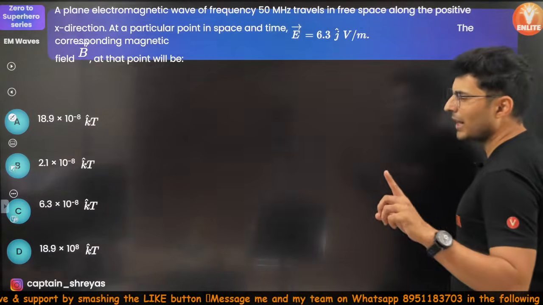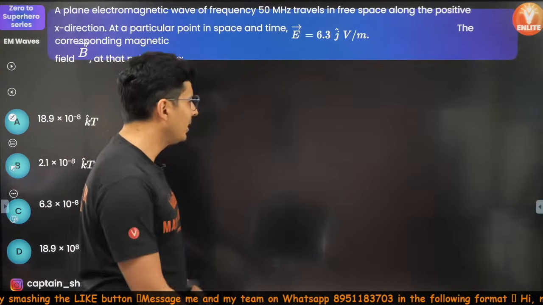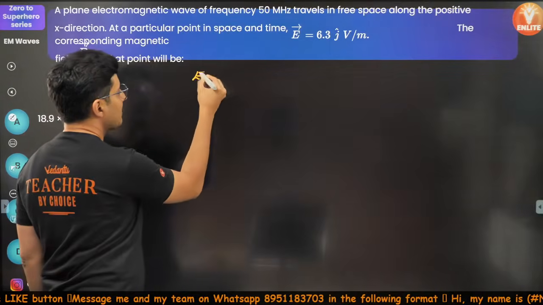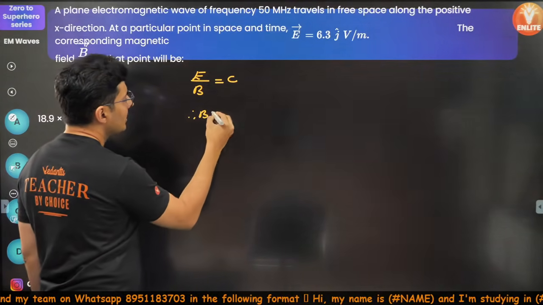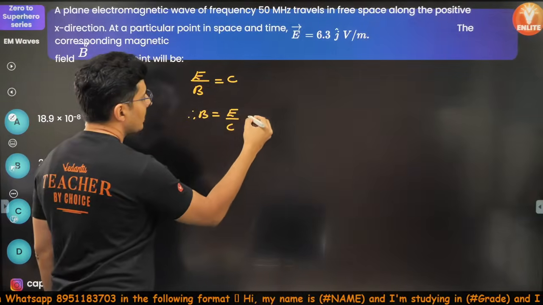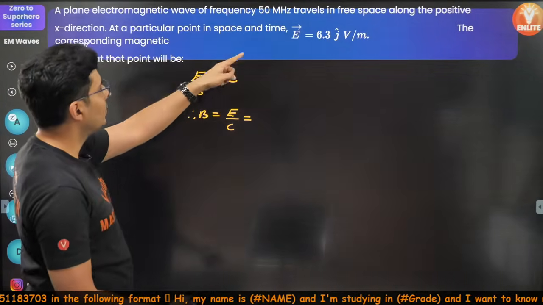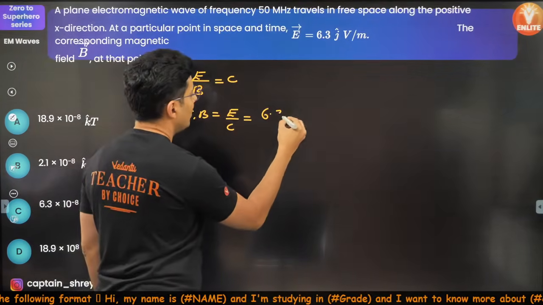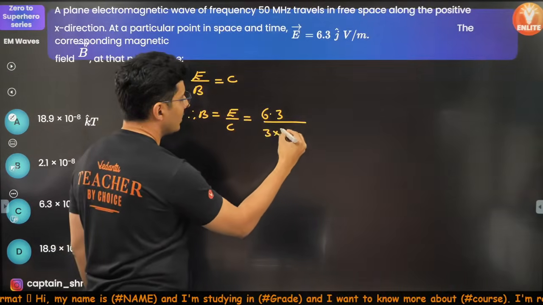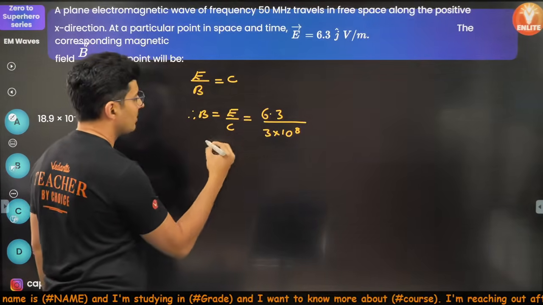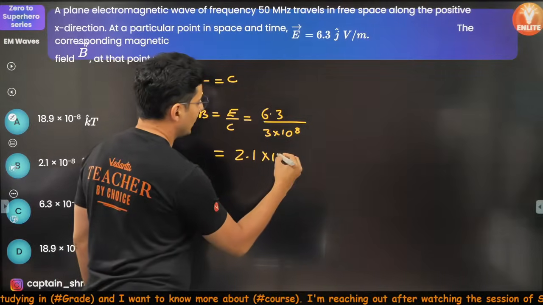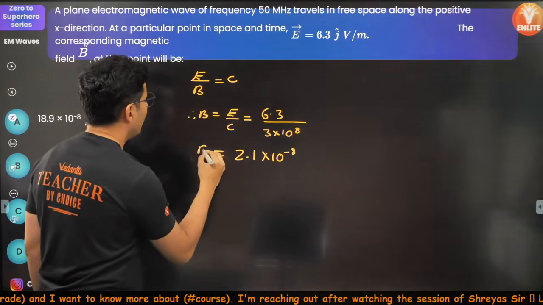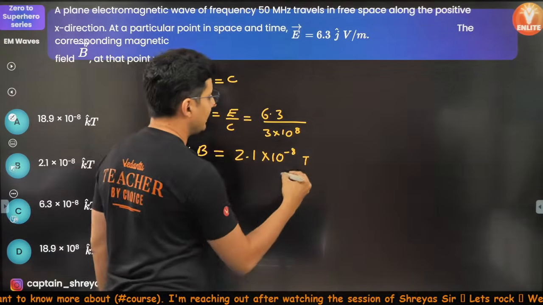Electric field is given, so magnetic field can be found using a simple formula: electric field at any instant divided by magnetic field is C. Therefore B is equal to E by C. So E value, I think I know it. It is 6.3, divided by C, which is 3 into 10 to the power 8. Obviously I'll get 2.1, so 2.1 into 10 to the power minus 8. This will be in Tesla.